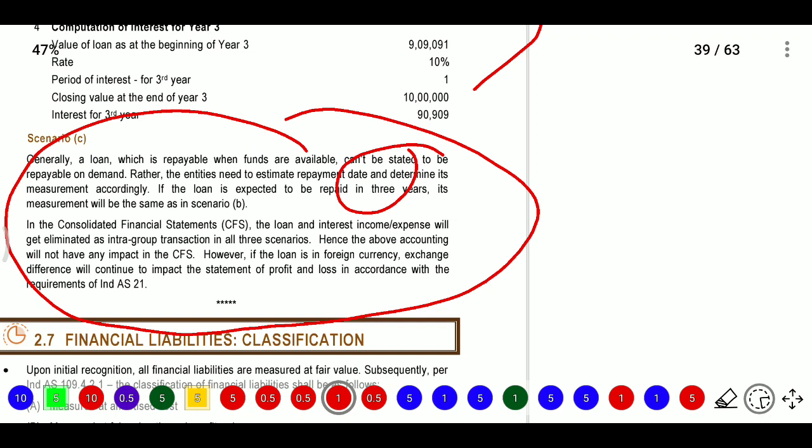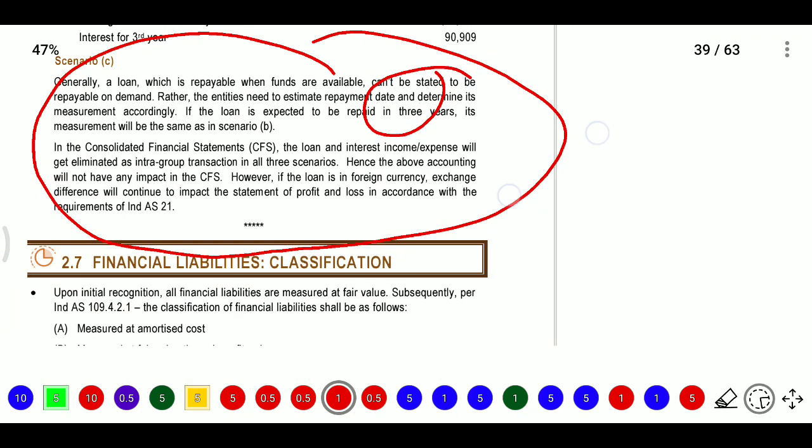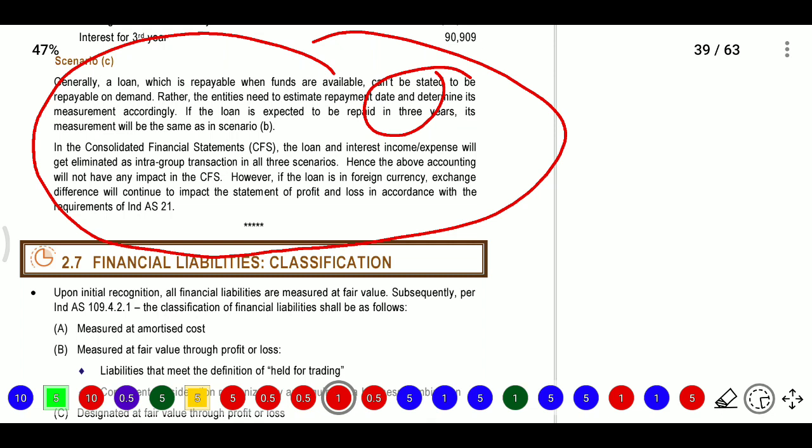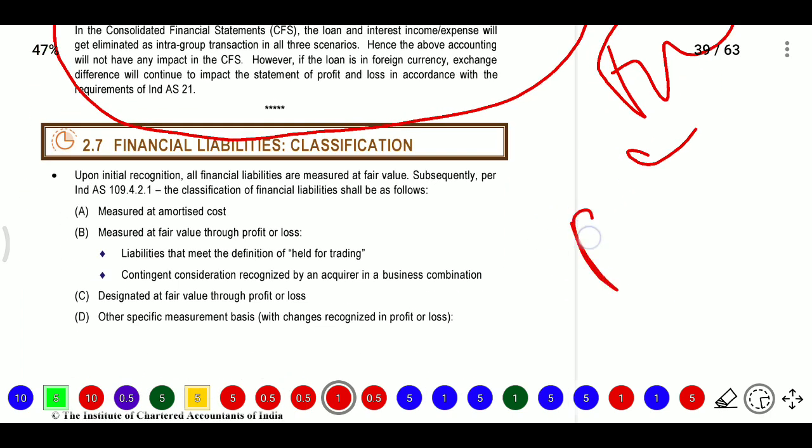And in the consolidated financial statements there is no change. So the loan and interest expense will be eliminated as intragroup transactions in all 3 scenarios. So the above accounting will not have any impact on the CFS. But if there is any foreign currency exchange, it will continue to impact the statement of P&L.